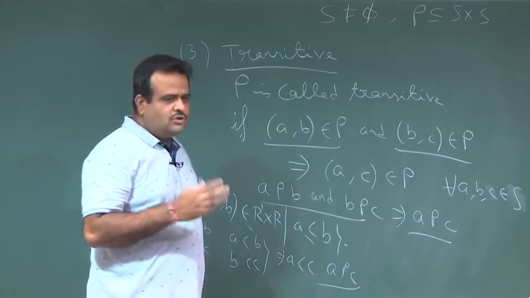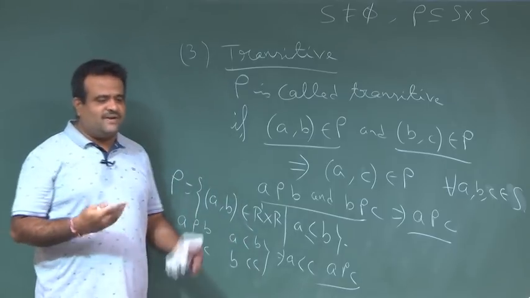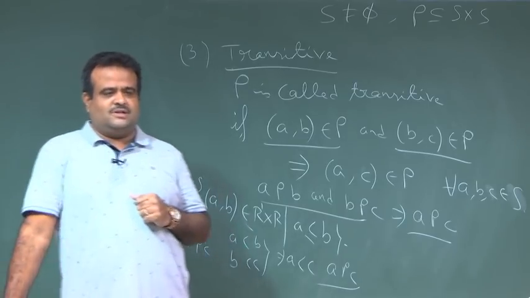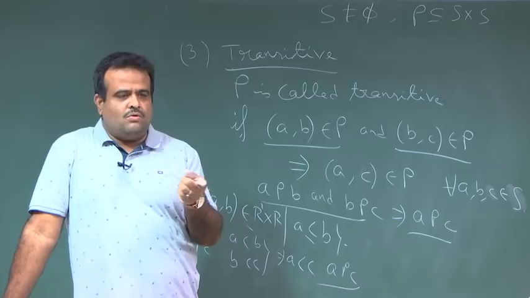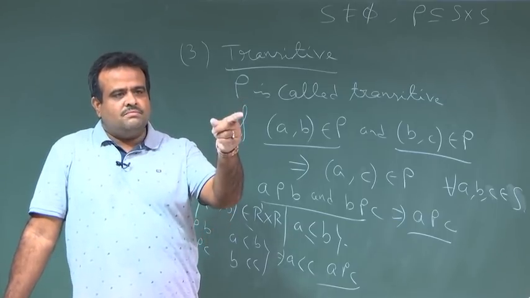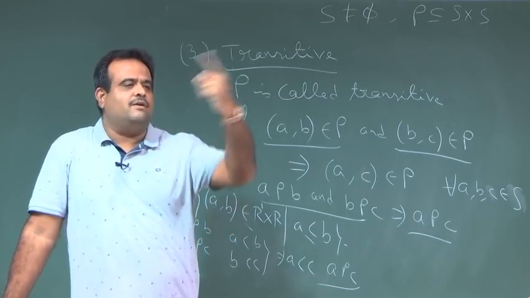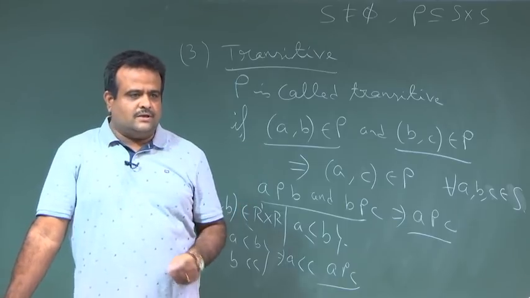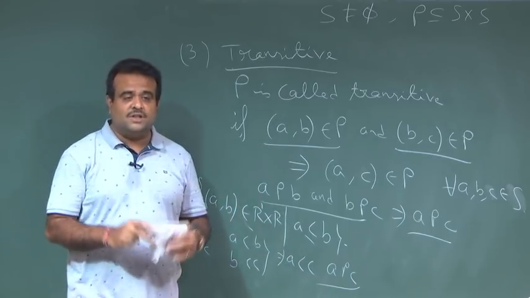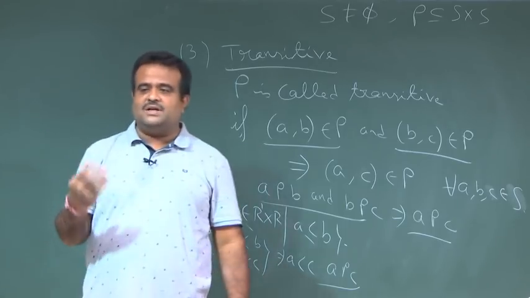Okay. So now which one is not a transitive relation? Like friendship. Friendship may not be a transitive relation. If I am a friend of you, you are a friend of him, that does not mean that I am a friend of him. So this may not be a transitive relation, need not be a transitive relation.